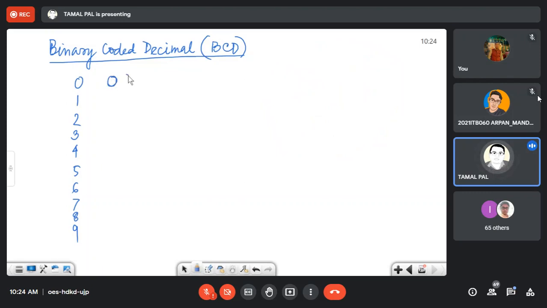So 0, 0, 0, 0. What is the 4-bit binary of this? I think 0, 1.